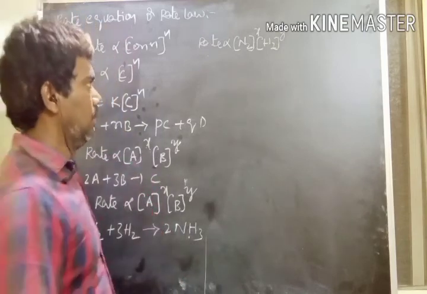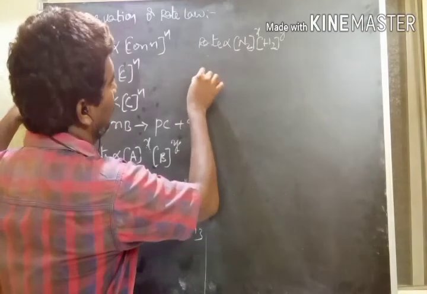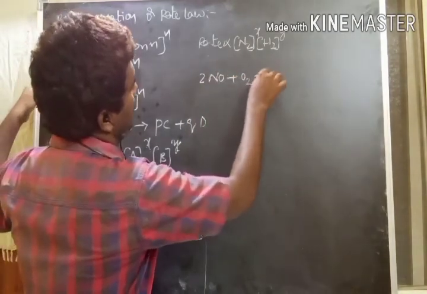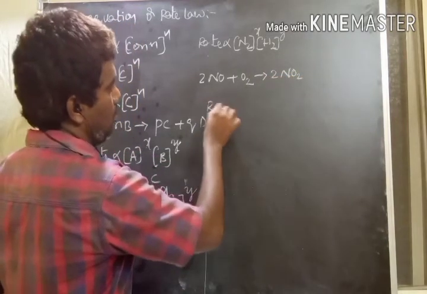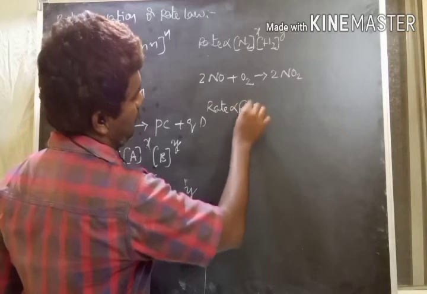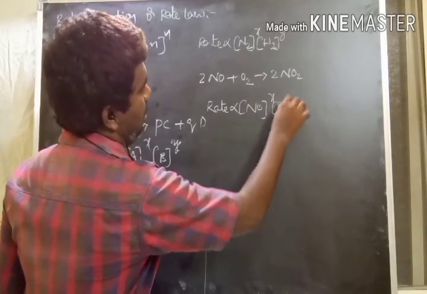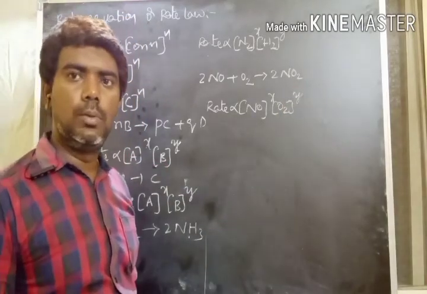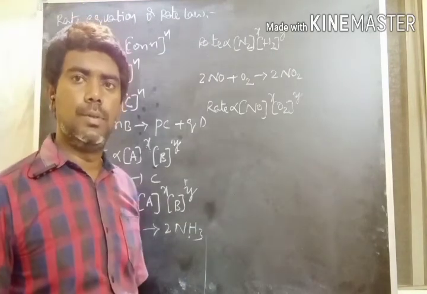If we take one more equation, 2 moles of NO plus O2 gives rise to 2 moles of NO2. Then the rate is proportional to NO whole power X and O2 whole power Y. This is about the rate equation.